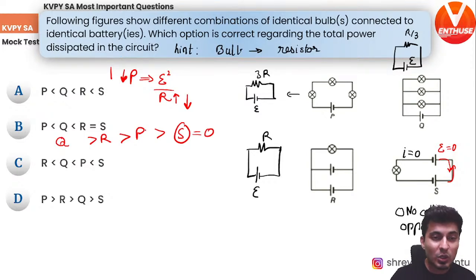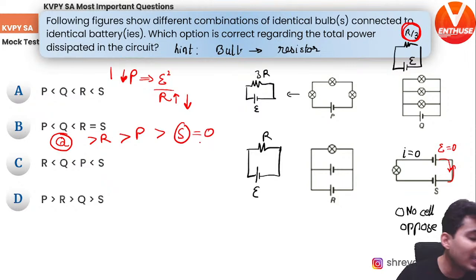P will be next because P has the highest resistance. So if you use the V square by R formula, do you see that over here? Resistance increases, power reduces. So P will have the lowest of them. Do you see for Q, the resistance is the least, it is R by 3. So that's why it will have the highest power. So Q is the highest. So it should have been Q, R, P, S.